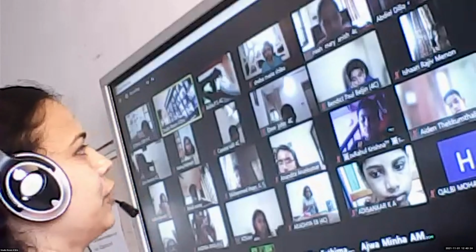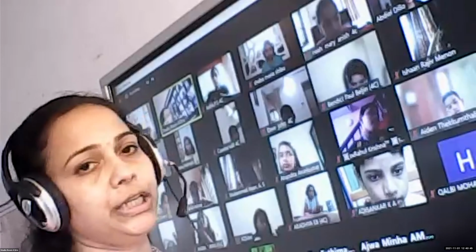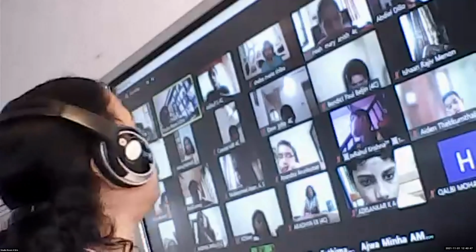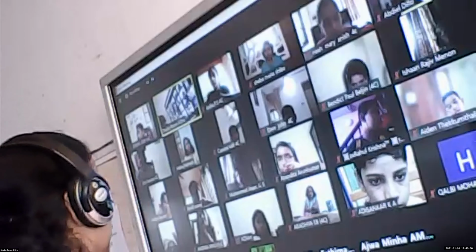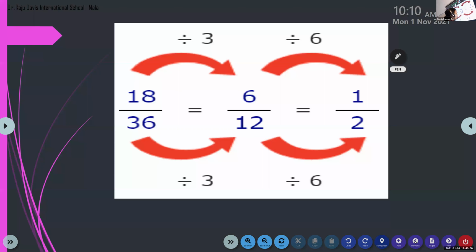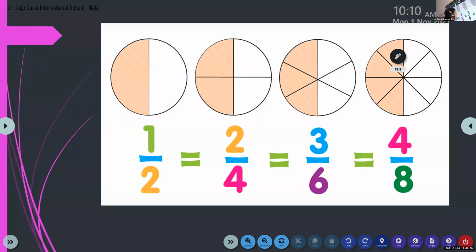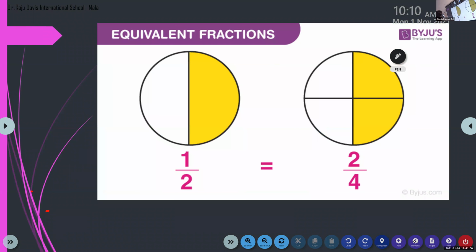So how can we define equivalent fraction? Fractions that denote the same part of a whole. Okay, so children, can you see here? Two pictures, 1 by 2 and 2 by 4.